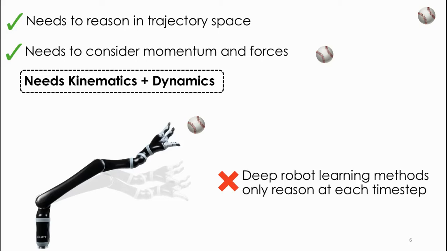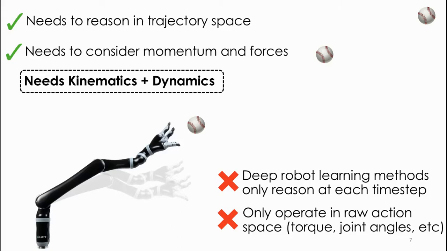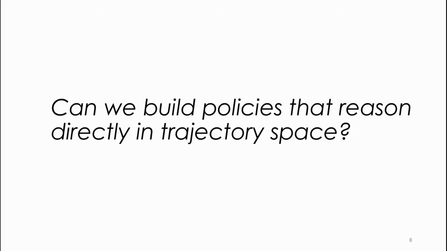In contrast, current methods in deep robot learning often output actions at each time step and do not reason in trajectory space. Furthermore, they operate in raw action spaces, outputting end-effector positions or torques at each time step. This is probably fine for quasi-static tasks like planar pushing, where an object is on a table and a robot can take as much time as it wants to take the next action, but not for tasks that involve more complex dynamics, such as catching, where the robot has to act fast to model the trajectory of the ball. In this talk, I will present how to build policies that directly reason in trajectory space.